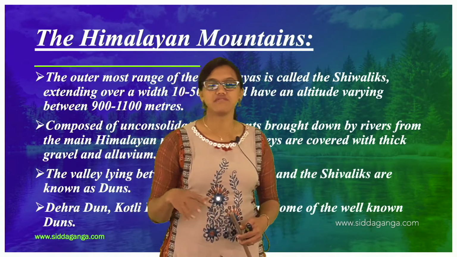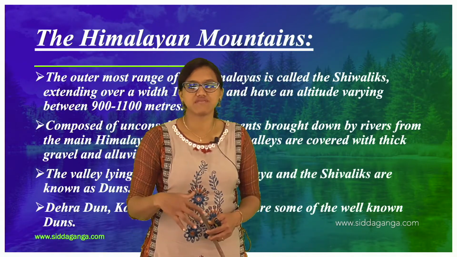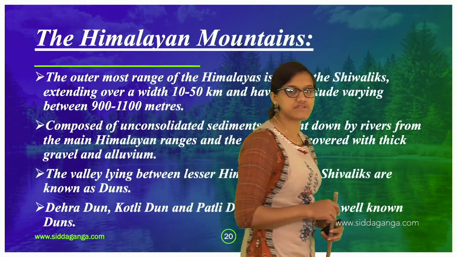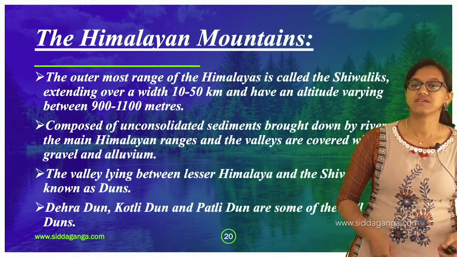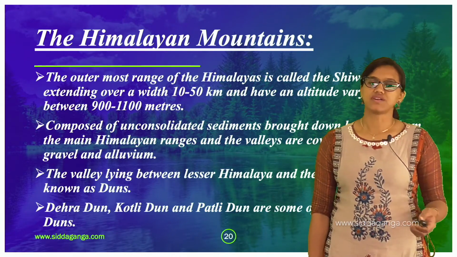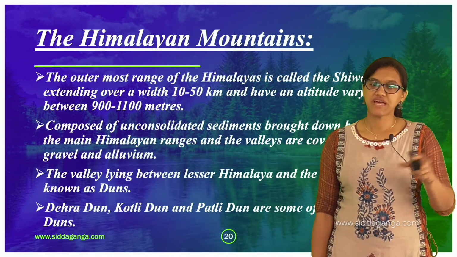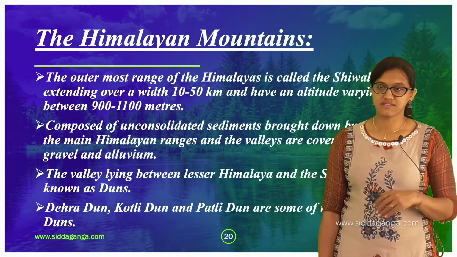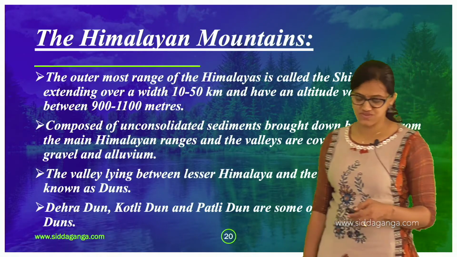These are very well known, very popular duns here, okay. So that is what we call a dun. The valleys which are near the Lesser Himalaya and the Shivalik, we call duns here.